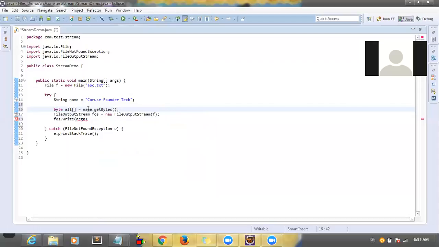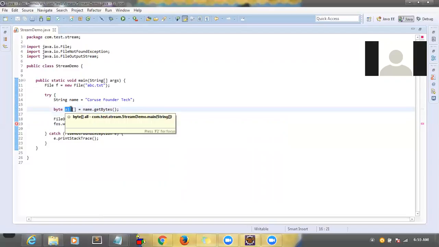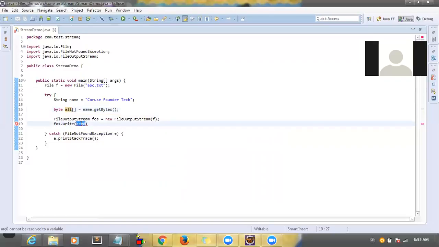So now what we did, we converted this name into bytes, correct? Inside the string class, there is a method called getBytes. So now the entire string is converted into bytes, correct? Now copy all this and paste it here.